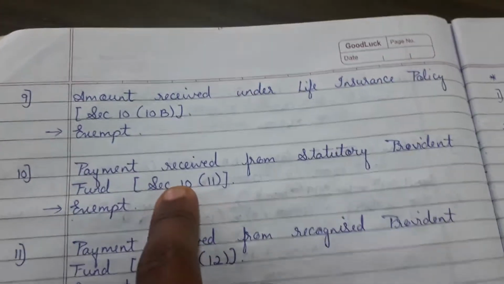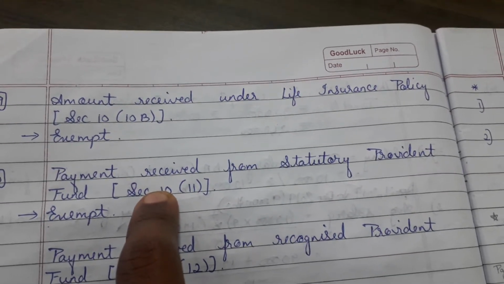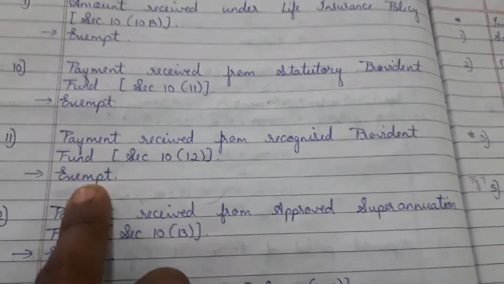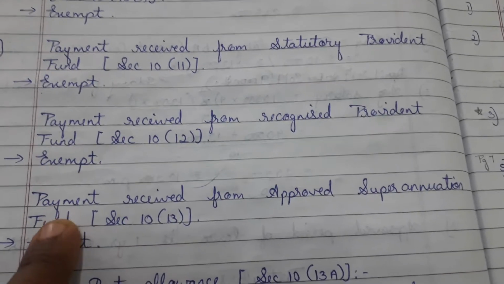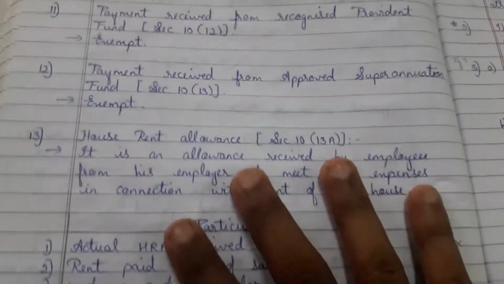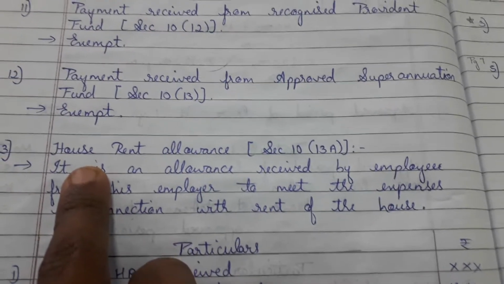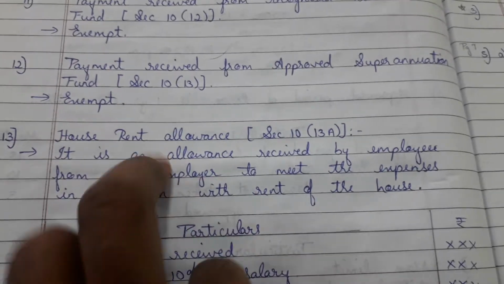Payment received from statutory provident fund, that is SPF, is exempt. Payment received from recognized provident fund, exempt. Payment received from approved superannuation fund, exempt. Okay, so HRA, this is a very important one, and on this a 15 marks problem might come, as well as 5 marks also might come. So we'll have to solve problems on this.